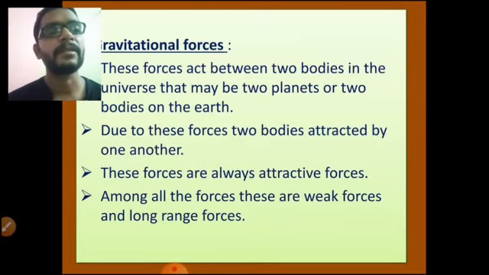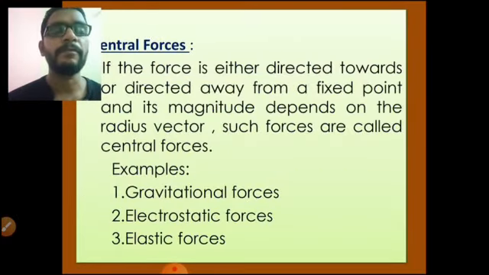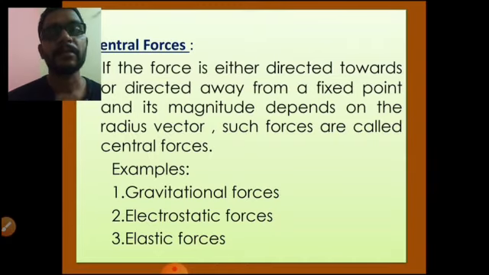Next, central forces. What type of forces are called central forces? Here is the definition. If the force is directed either towards or away from a fixed point, and its magnitude depends on the radius vector, such forces are called central forces.